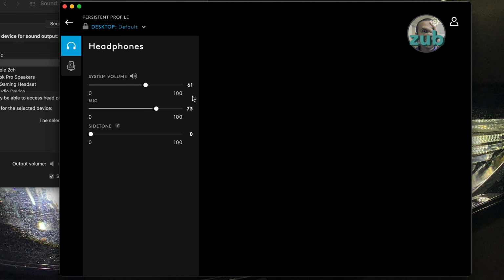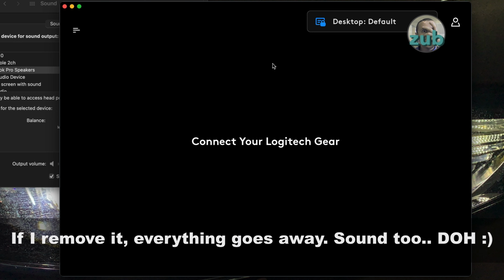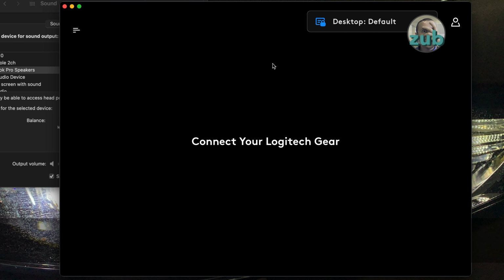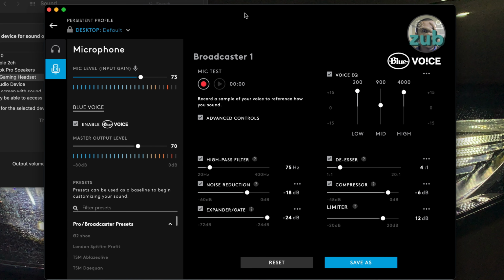Here we have the headphones, simple system volume, higher, lower, and so on. This is something normal, but this works only with the dongle Pro X DAC. If I've removed it, the recording stopped, obviously. So you have seen, if you remove it, you won't have anything. So this works only with the dongle.